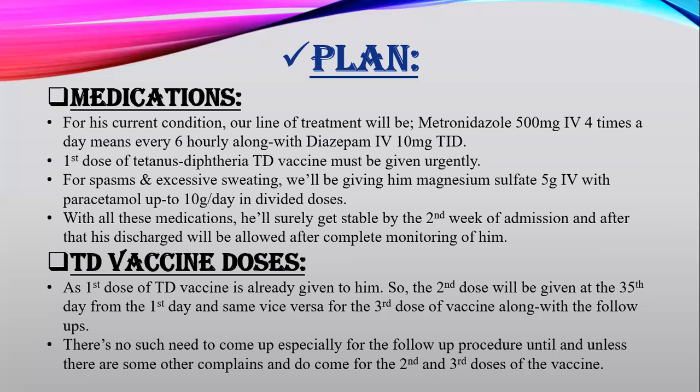And regarding the tetanus diphtheria vaccine doses, as it's not a single dose vaccine, so urgently he has received the first dose of TD vaccine. So the second dose will be given at the 35th day compared with the first day. And then same vice versa for the third dose. Here I'm not talking about the 5 doses as they are given for the infants. So he is a younger 21-year-old male. That's why 3 doses are required.